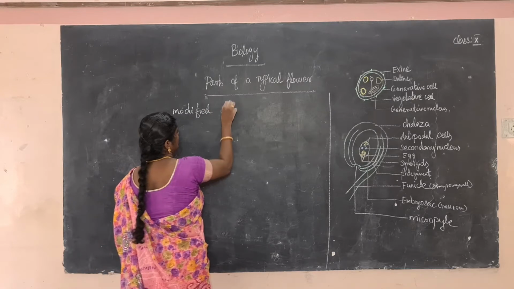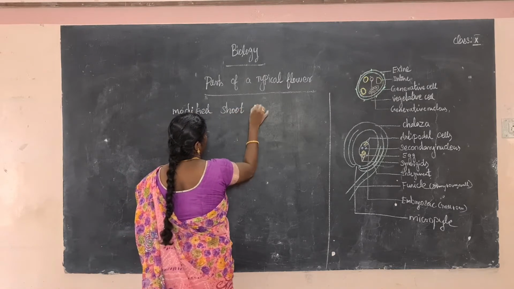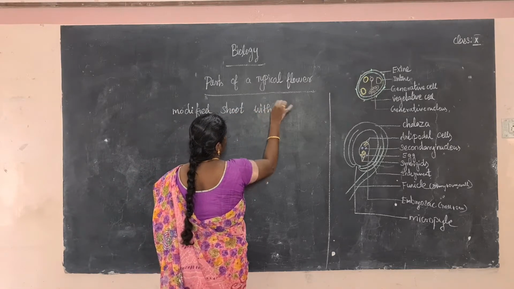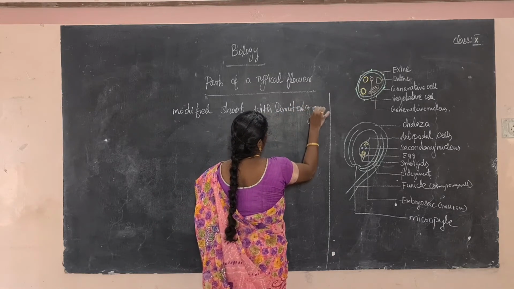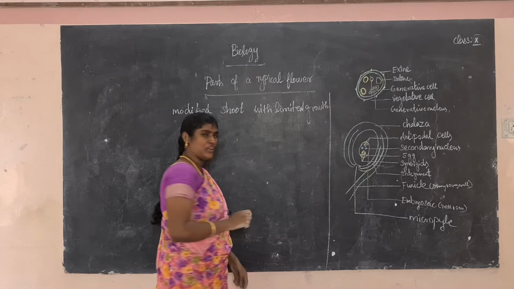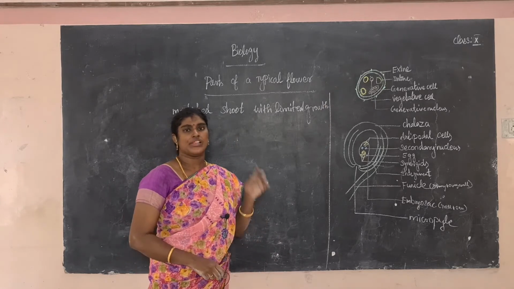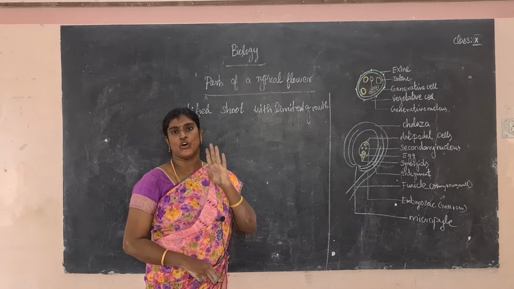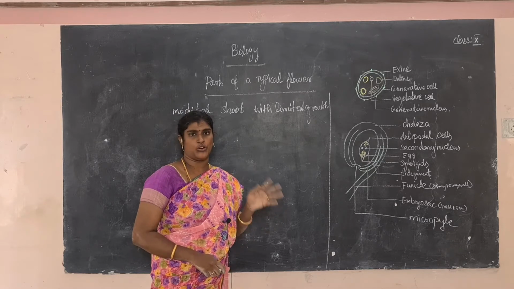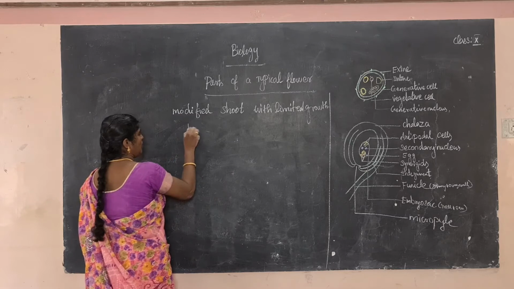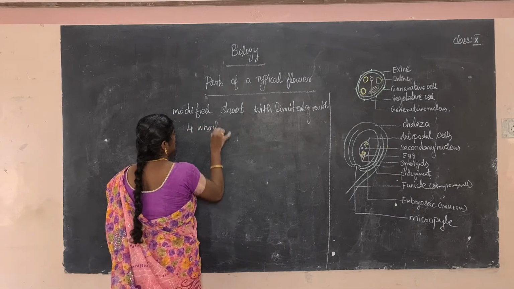Modified shoot with limited growth. It is a reproductive part. A flower is a reproductive part. So a flower has four whorls. What are the four whorls? Calyx, corolla, androecium and gynoecium. Totally four whorls.